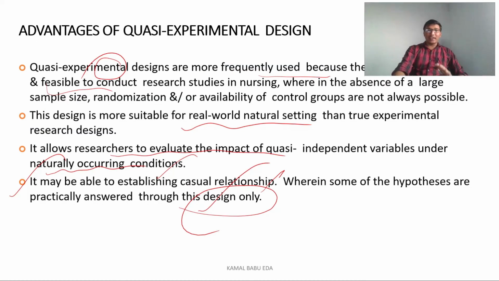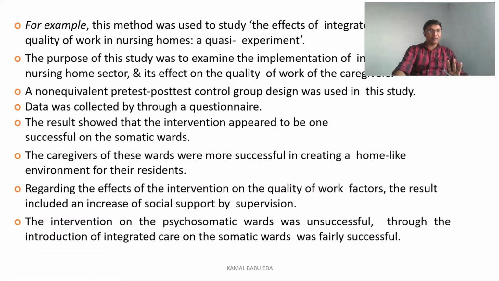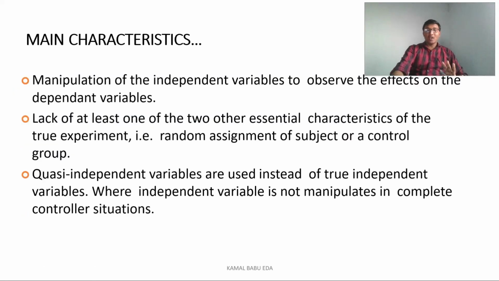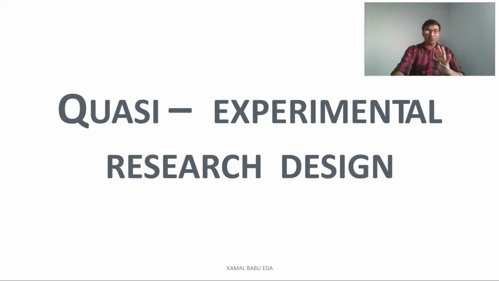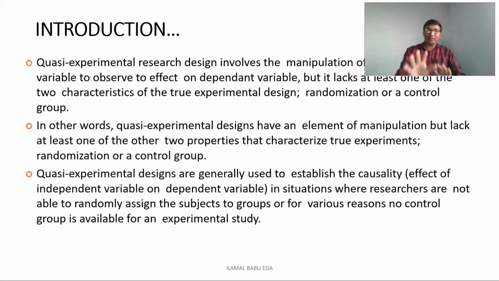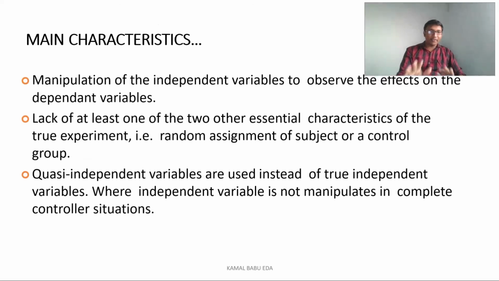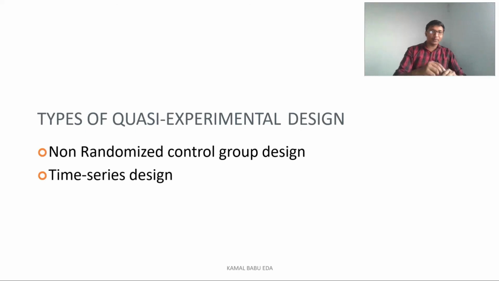Hope you understood. Whenever it is coming to the exam point of view, the thing that you have to write is, you have to say what is a quasi experimental design, and you have to explain the characteristics: randomization or control group, or both randomization and control group are absent here. And mainly we have two types here. What are the two types? We have non-randomization control group and we have time series control group. And if you are able to explain these two groups with good examples, you will have good marks in your exams.